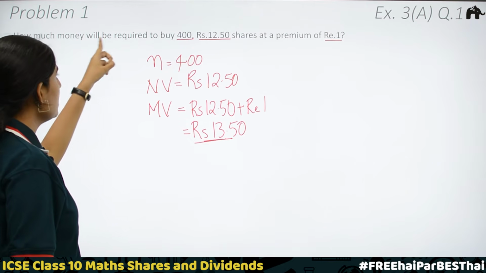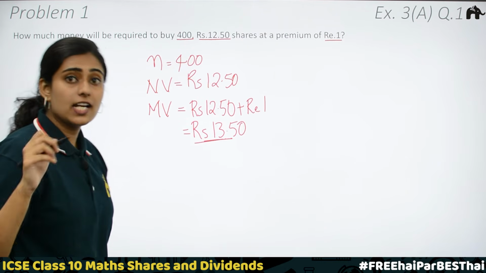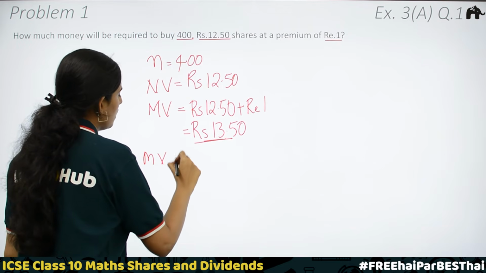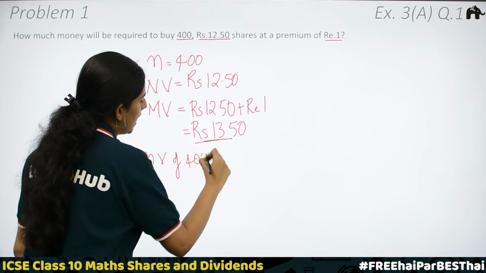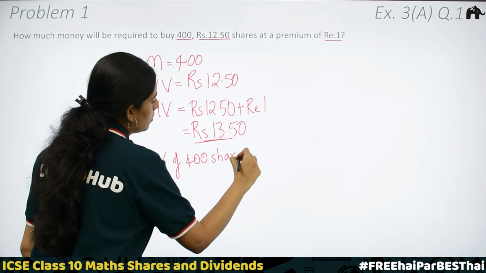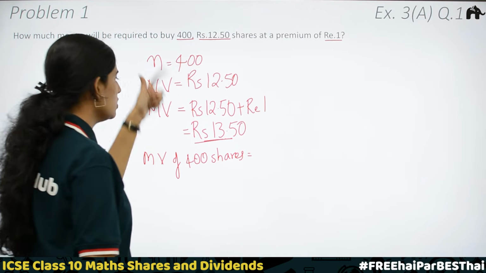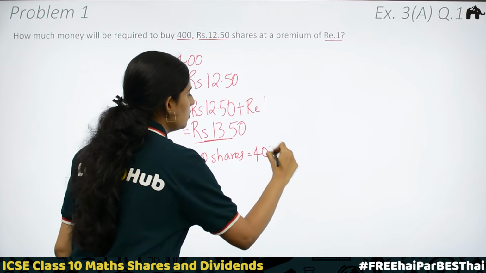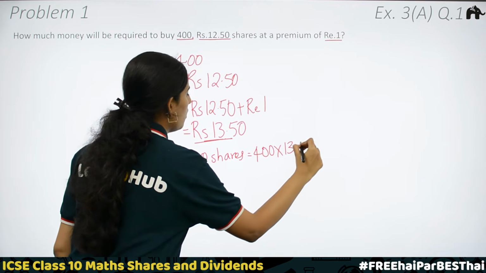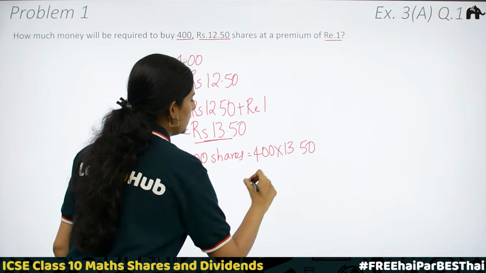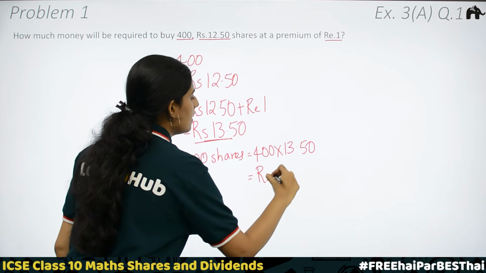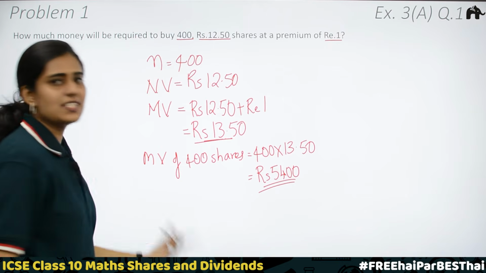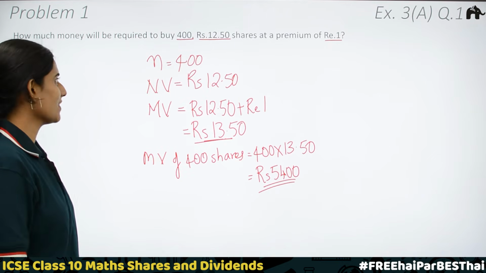How much money will be required to buy 400 shares? Therefore, market value of 400 shares is equal to N into market value of 1 share. That is 400 into 13.50. You will be getting rupees 5,400. Very simple question, right? Yes.